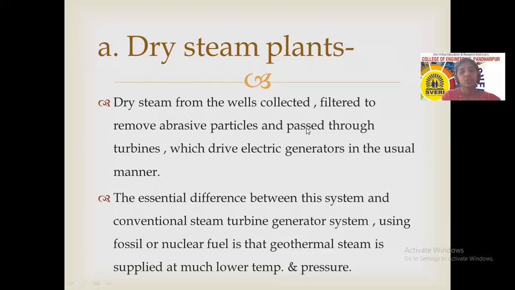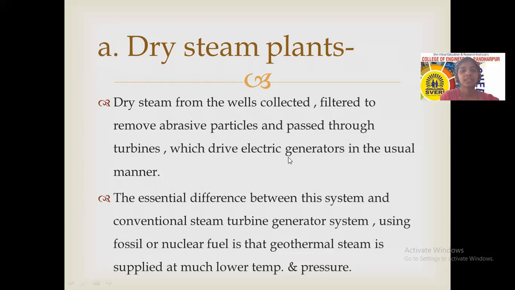To remove that, some filtration should be applied, because some amount of the hot rocks' minor particles can be included in that steam. So to avoid such a situation, filtration can be applied, and that steam can be passed for the further process.